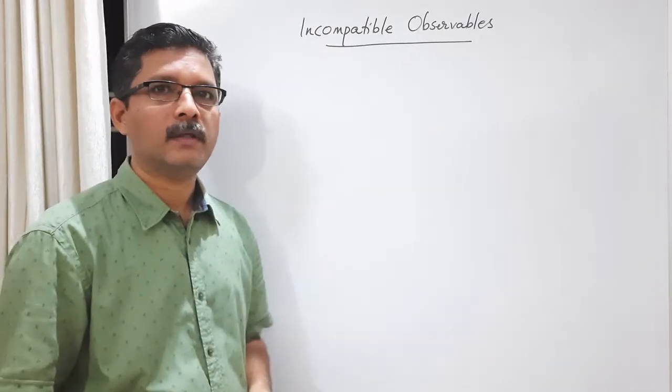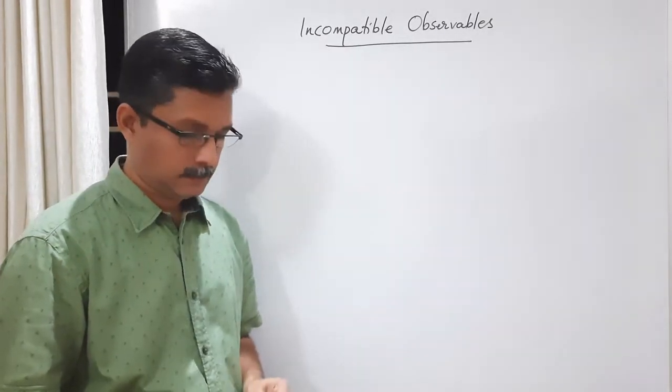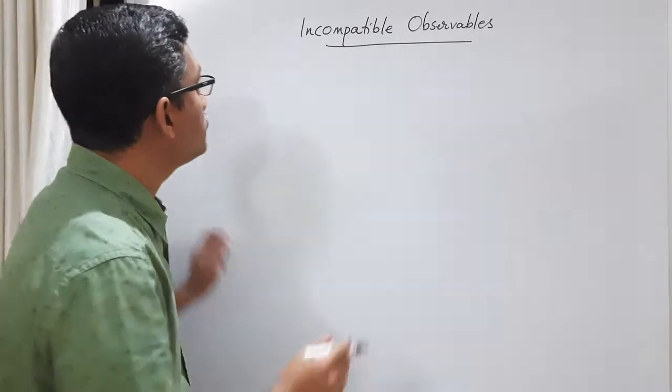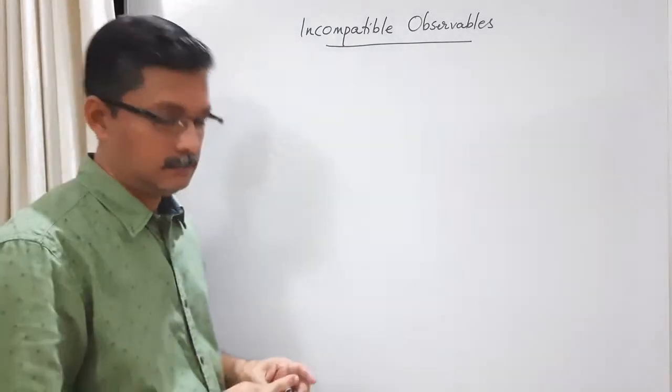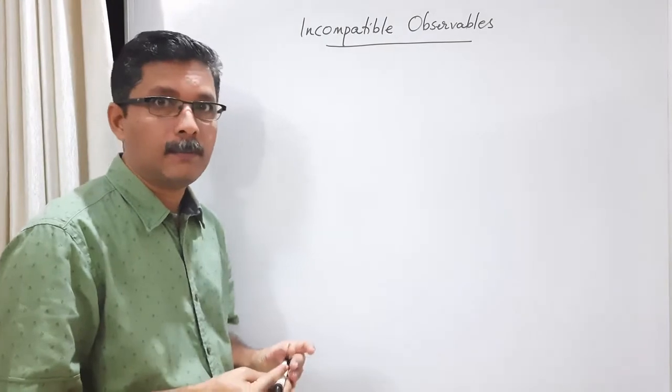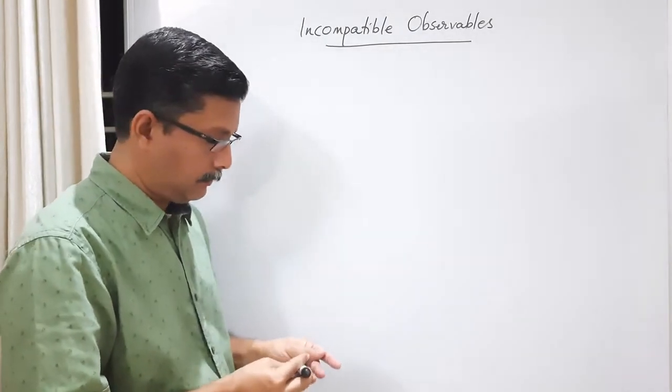Now let us consider incompatible observables. So this idea is the opposite of compatible observables.